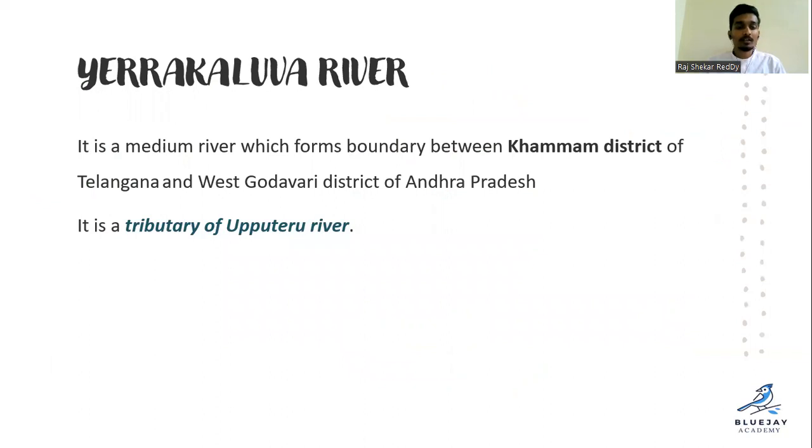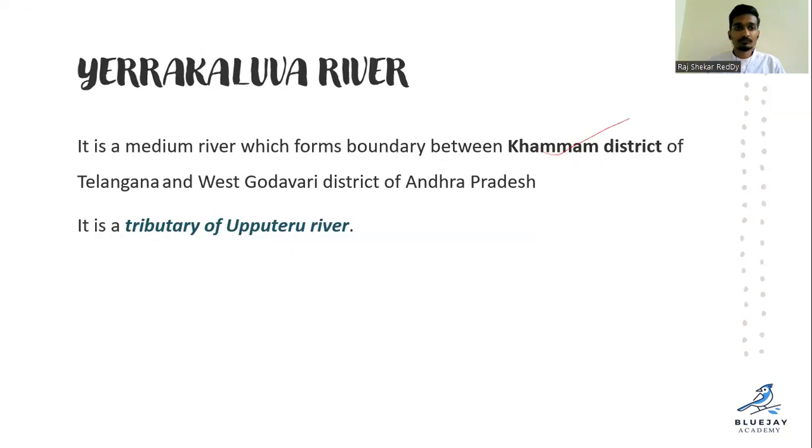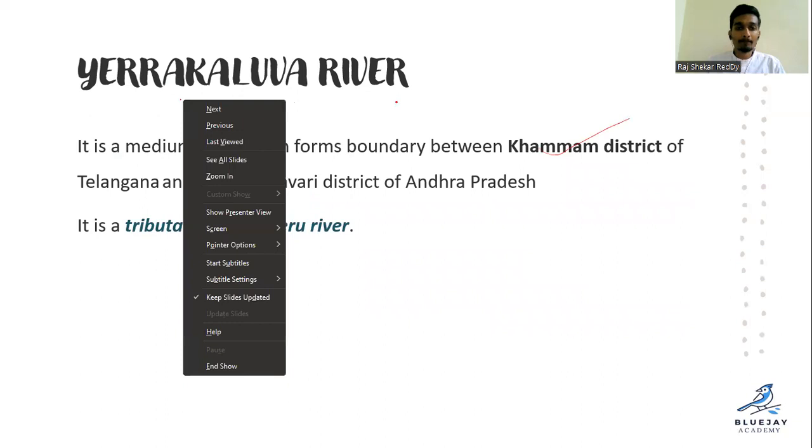Erra Kaluva river is a medium river which forms the boundary between the Khammam district of Telangana and West Godavari district. So you can see here, right? It is a medium river, one of the tributaries of Godavari.